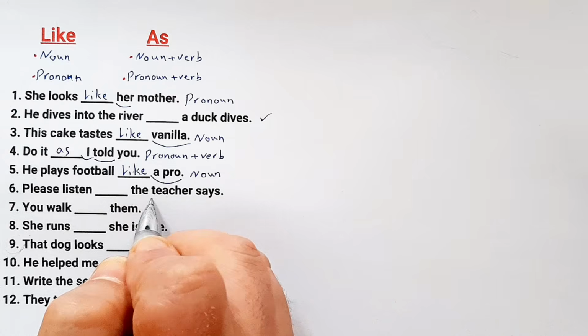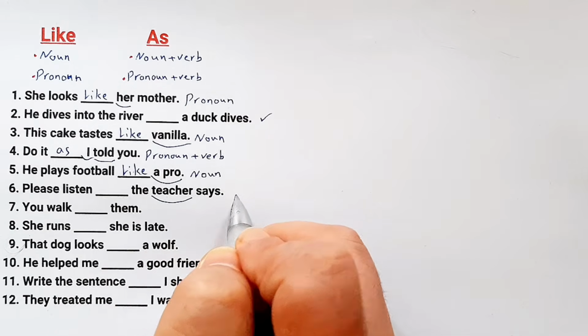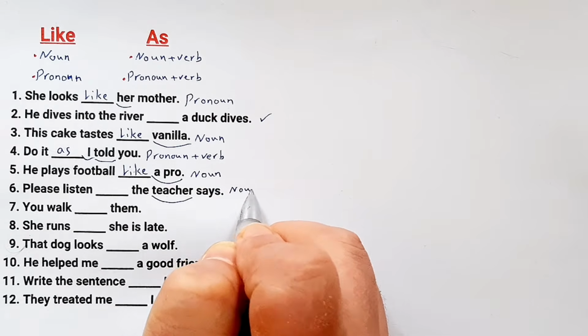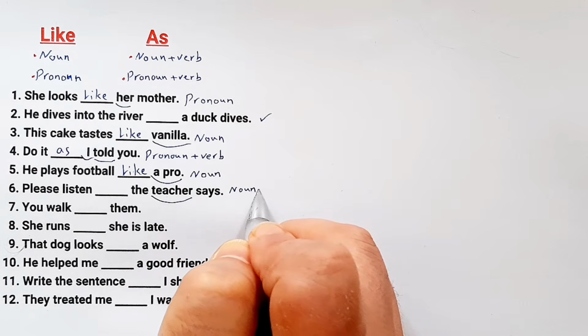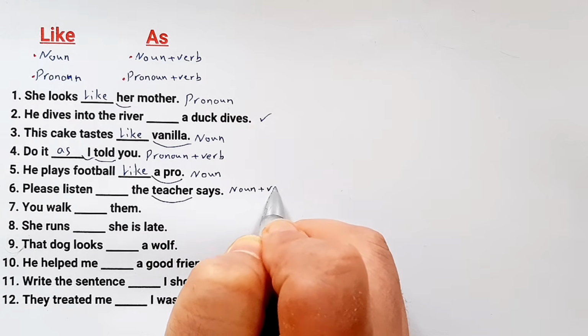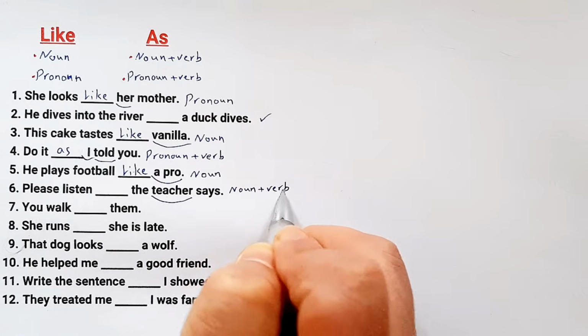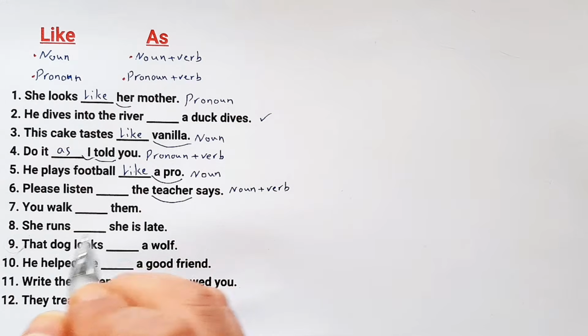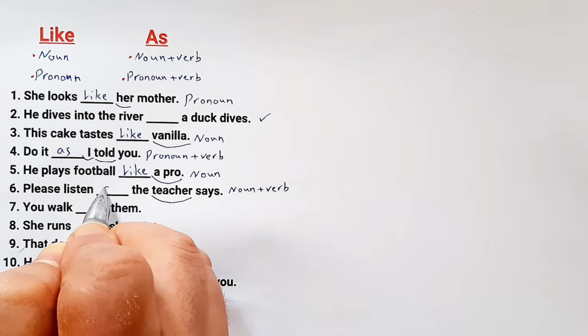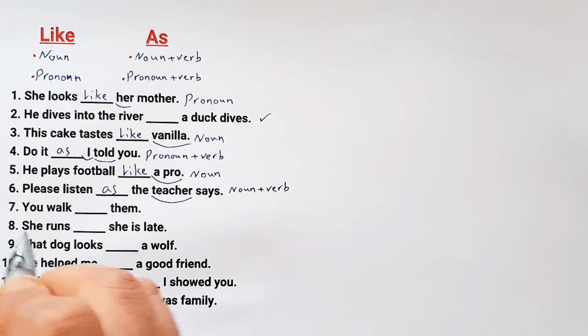Here the keyword is teacher, which is a noun, and says, which is a verb. For noun plus verb, we must use as. Please listen as the teacher says.